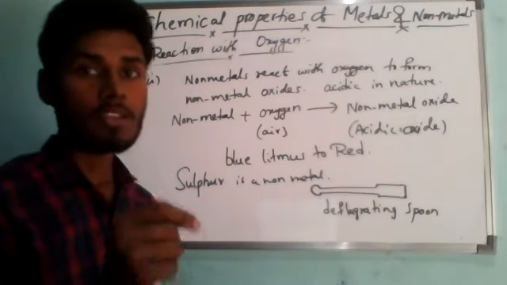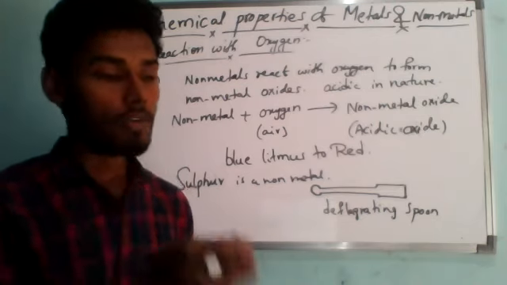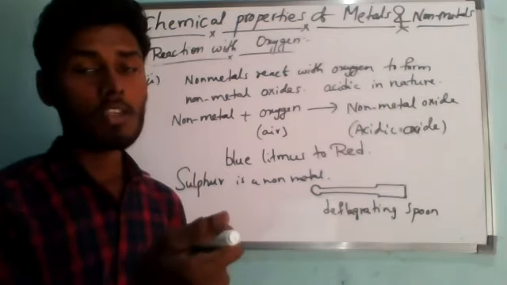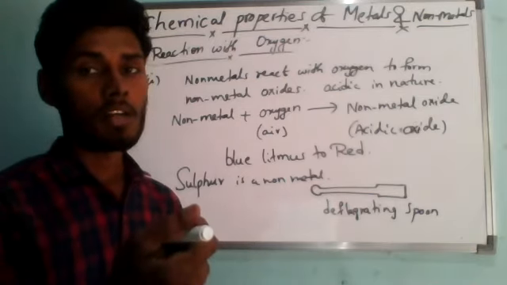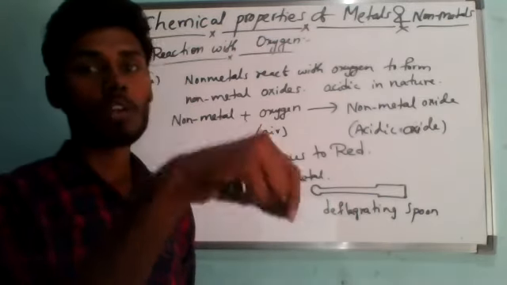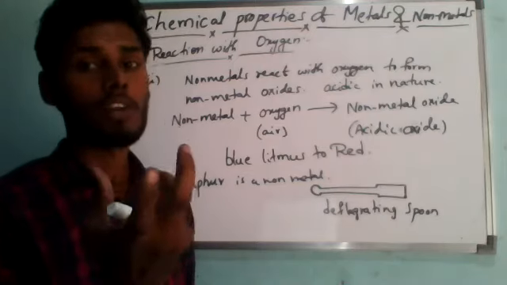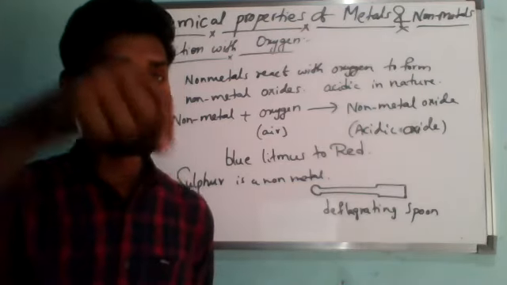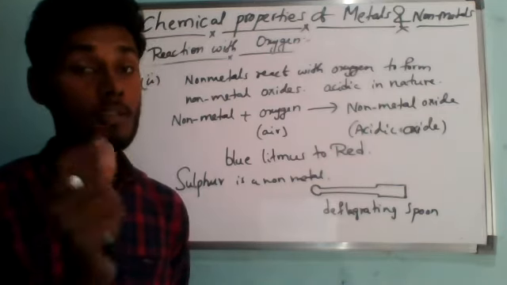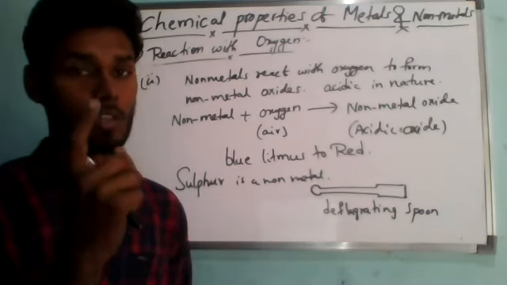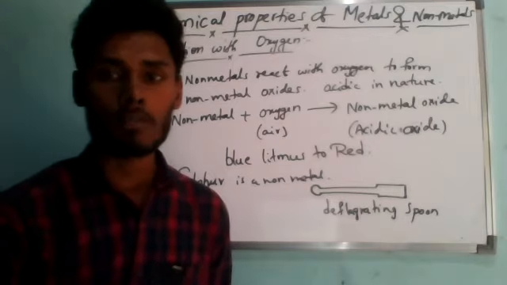As soon as the sulfur starts burning with a blue flame, it catches fire. Then we slowly introduce it, whenever it catches fire and starts burning with a blue flame. This burning sulfur we take into a gas jar, because we have to collect the product and test it, and allow the sulfur to burn inside the gas jar.